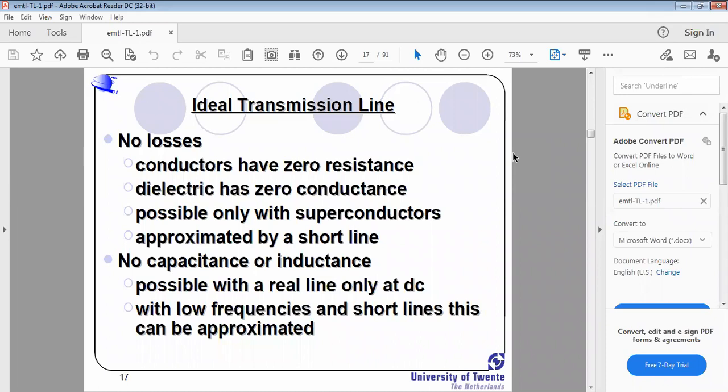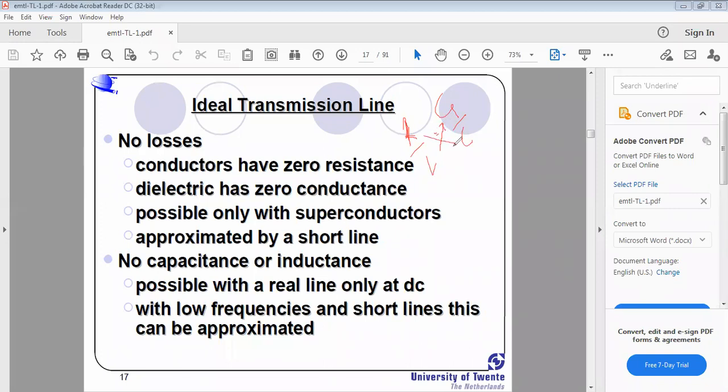No distortion means, and you have to derive the expression or prove the same, R by L equal to G by C, or simply LG equal to RC. This is very important for competitive exams.